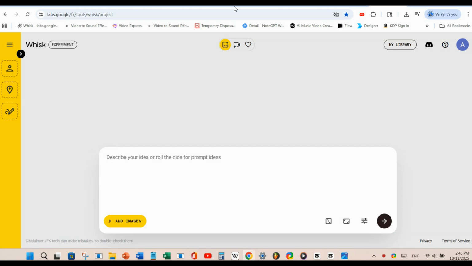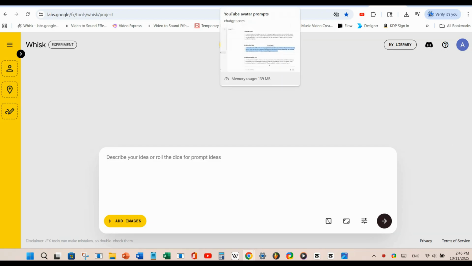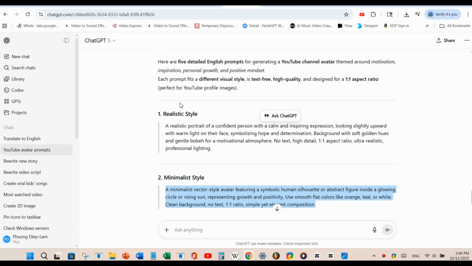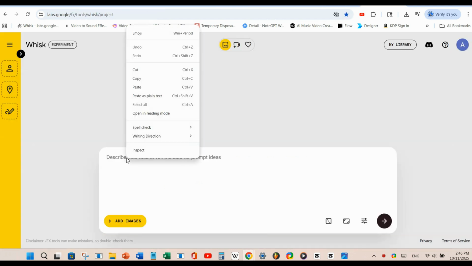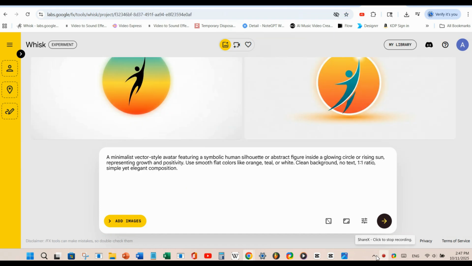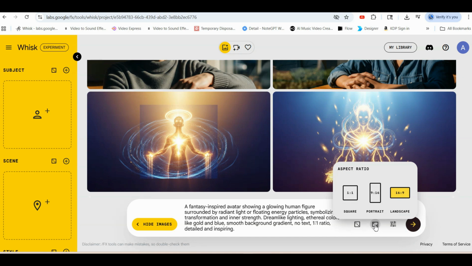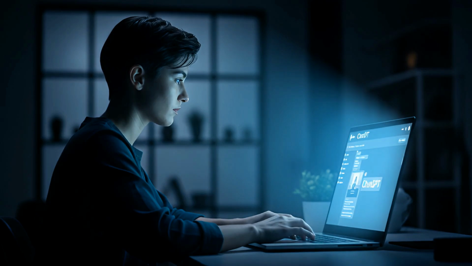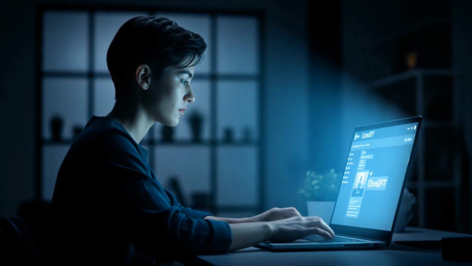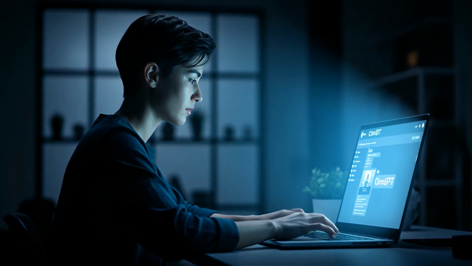Once you have all the prompts ready, go to Google and search for the WhiskLab tool in the search bar to find it. Go to WhiskLab and paste each prompt to generate the images. Review the results and choose the one you like best. If you're using WhiskLab, make sure to set the image ratio to 1:1, that's the best size for a YouTube avatar.